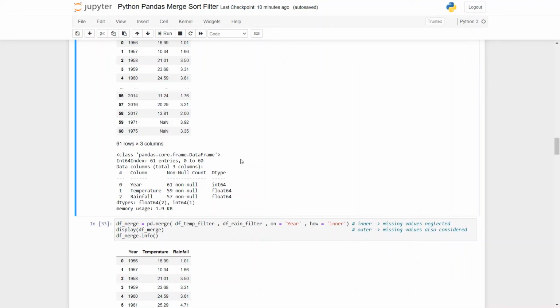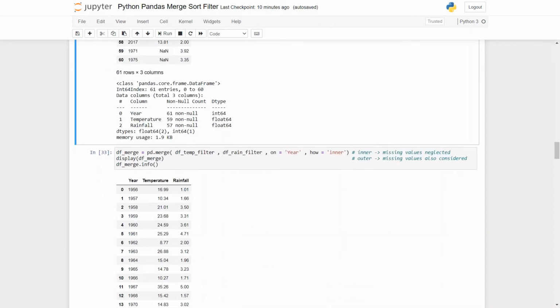Now in order to remove these missing values which we do not want to deal with, I have copied the code from the previous cell because it has to be similar. Only the parameter how is equal to outer will be replaced with how is equal to inner, and I already mentioned why inner is used, because we want to neglect the missing values.